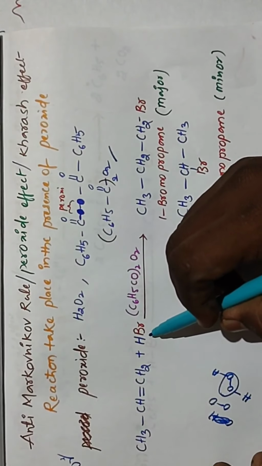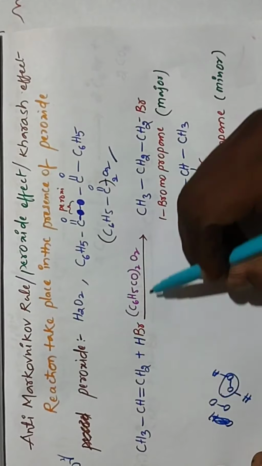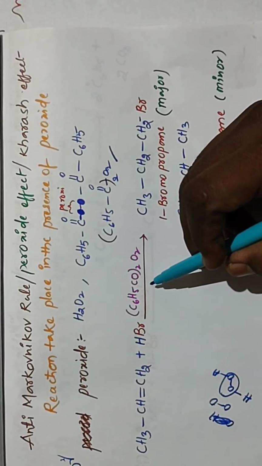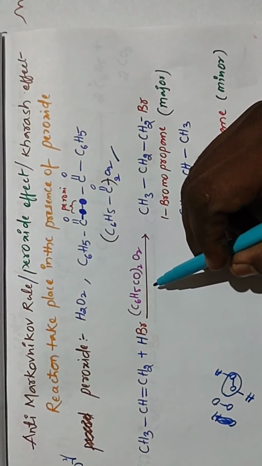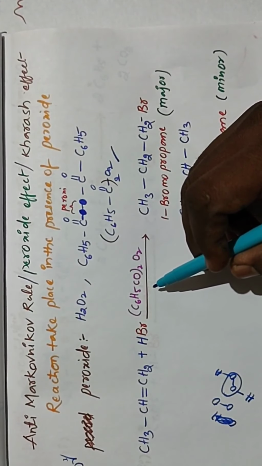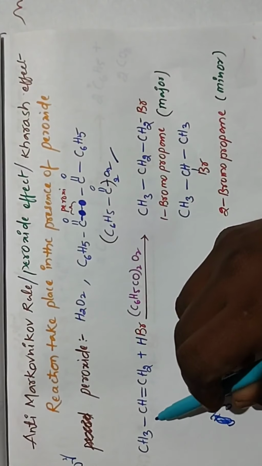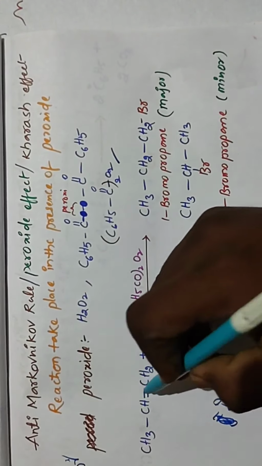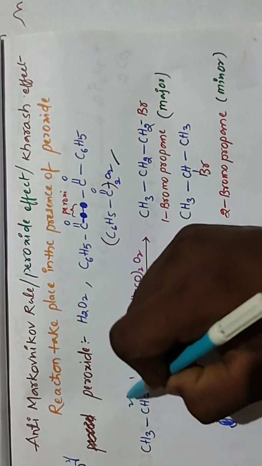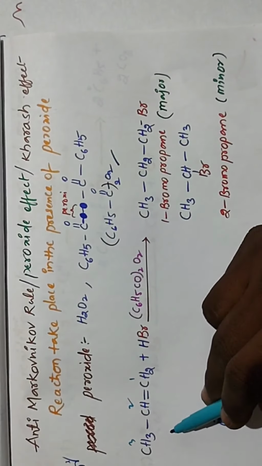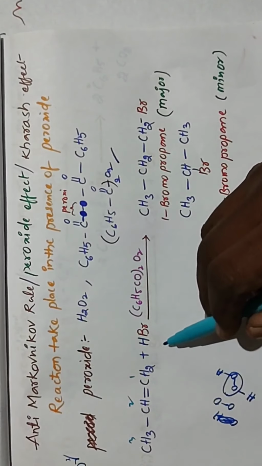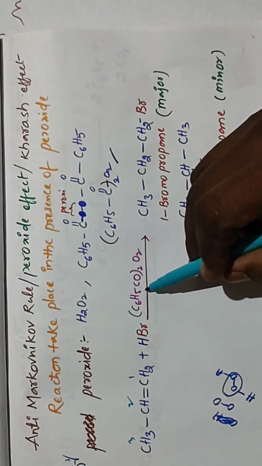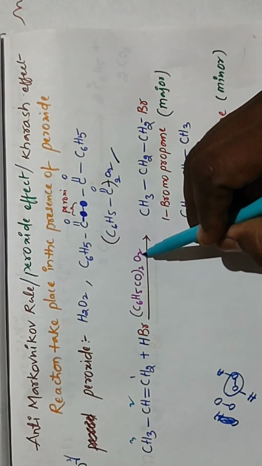Addition of hydrogen halide to the alkene in the presence of peroxide, under the special condition, involves a free radical mechanism. We already discussed that. This is an unsymmetrical alkene. Propene, numbered 1 2 3, reacts with hydrogen bromide, HBr, in the presence of the peroxide C6H5CO taken twice O2.